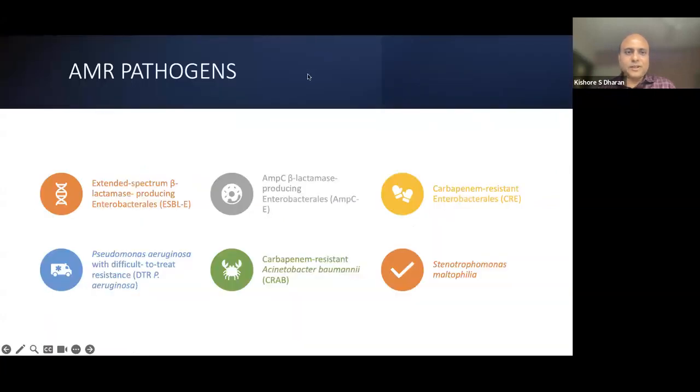So what causes the problems? What are the AMR pathogens? These six, extended from IDSA: the extended spectrum beta-lactamase producing enterobacterials, AmpC beta-lactamase producing enterobacterials, carbapenem resistant enterobacterials, of which I will be talking a little bit today. Pseudomonas aeruginosa, DTR Pseudomonas aeruginosa, carbapenem resistant Acinetobacter baumannii with a notorious name, CRAB, and Stenotrophomonas maltophilia.